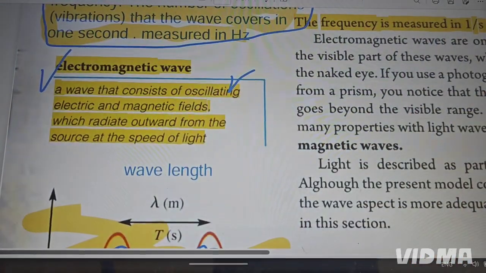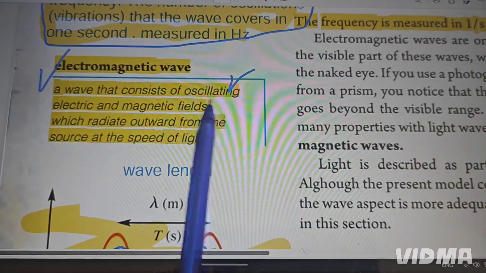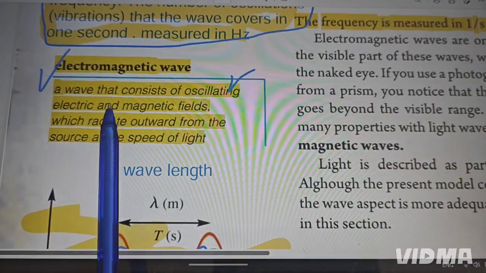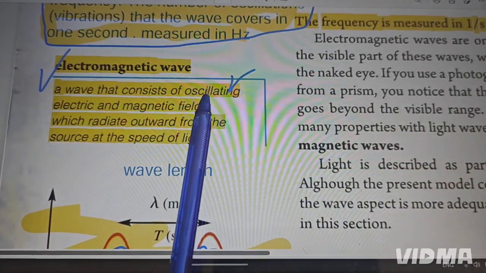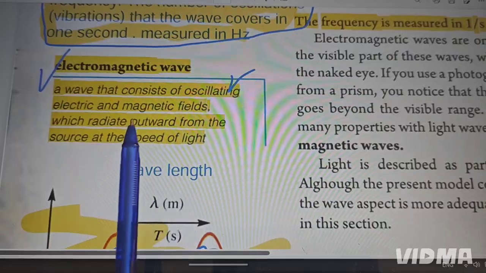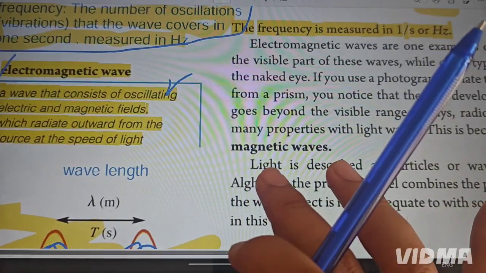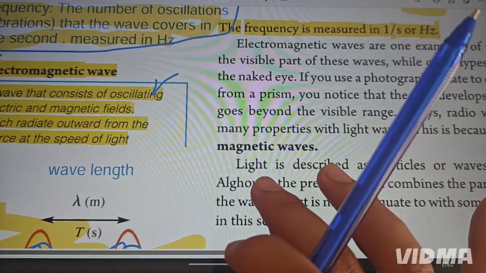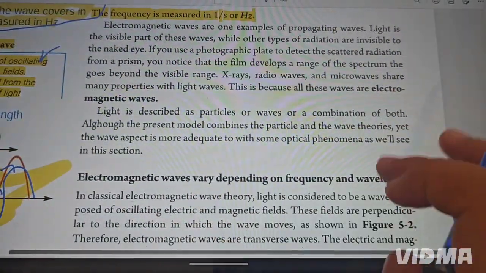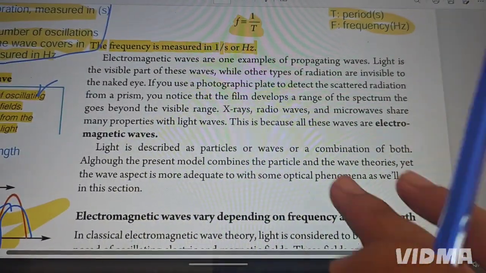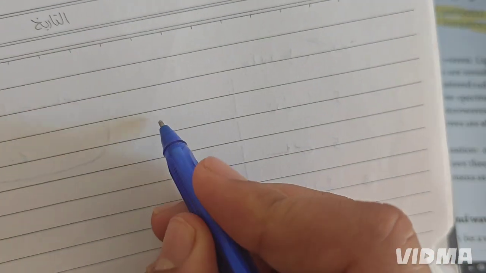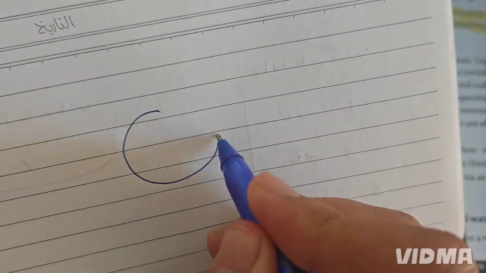Electromagnetic wave, the definition: a wave that consists of oscillation of electric and magnetic field. Important, these two words: oscillation and magnetic field, which radiate outward from the source at the speed of light. For example, let me take this example.